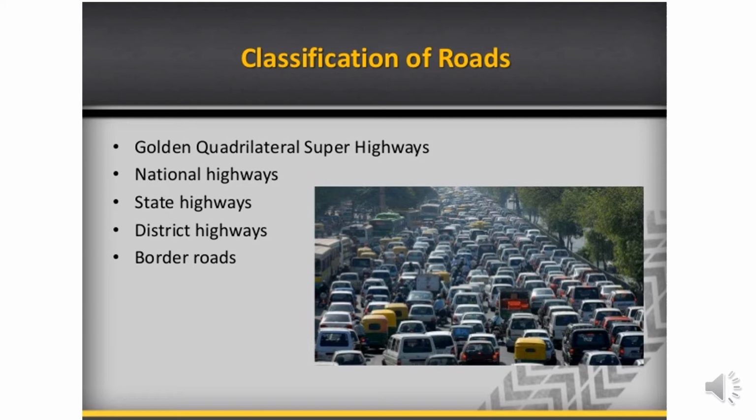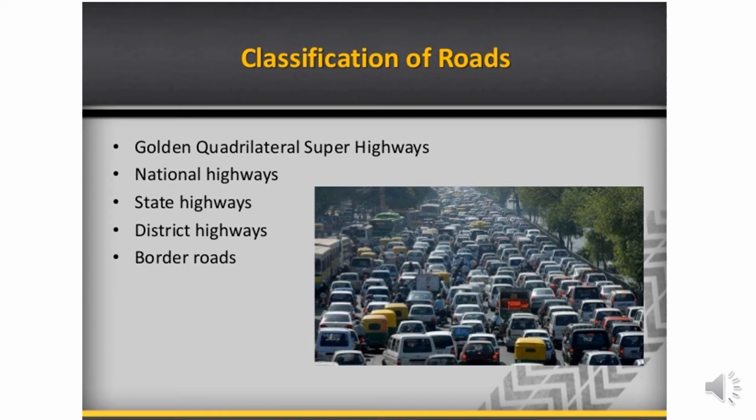So here we can see that the north-south corridor is connecting Srinagar to Kanyakumari, which is via Salem and Kochi. It is known as the north-south corridor. Similarly, the national highway that connects Silchar, which is in Assam, in the east, and Porbandar, which is in Gujarat, in the west, is known as your east-west corridor.